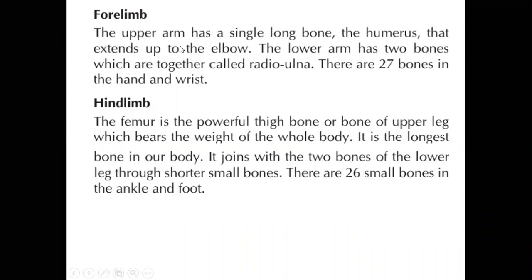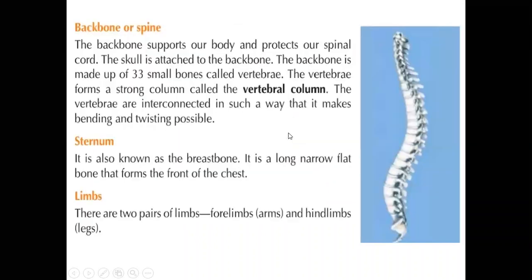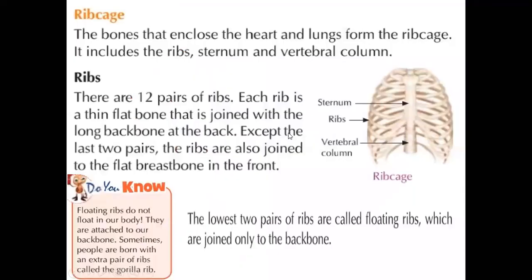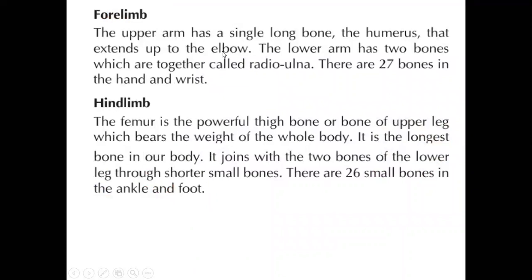Forelimbs. The upper arm has a single long bone, the humerus. So what is the humerus? This is the humerus, in this part, that extends up to the elbow.